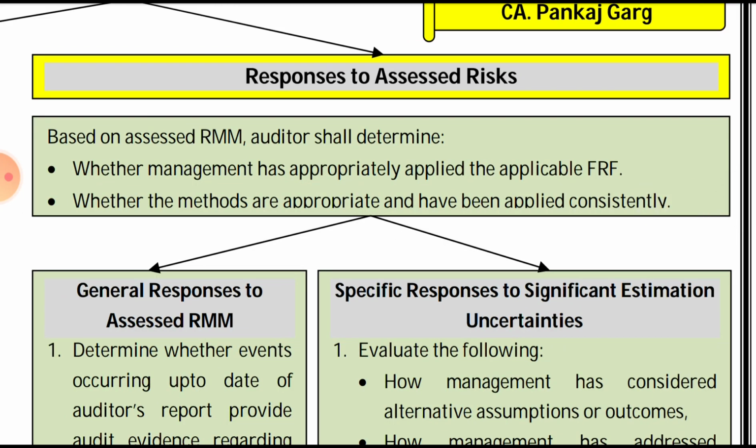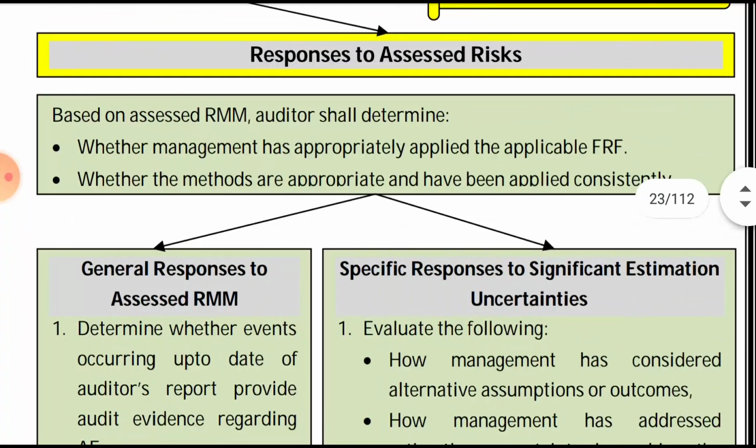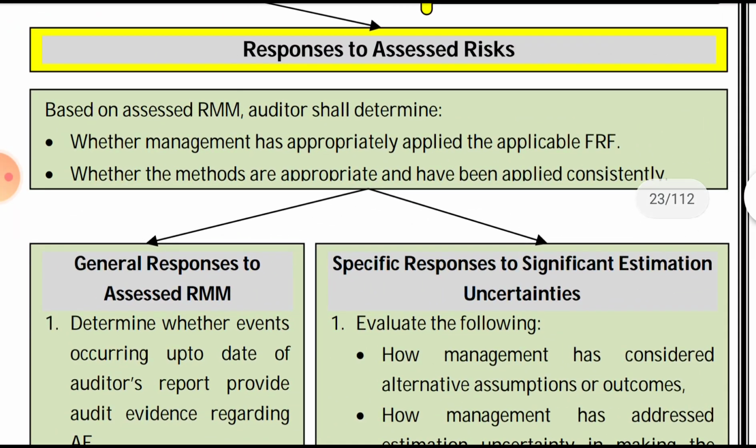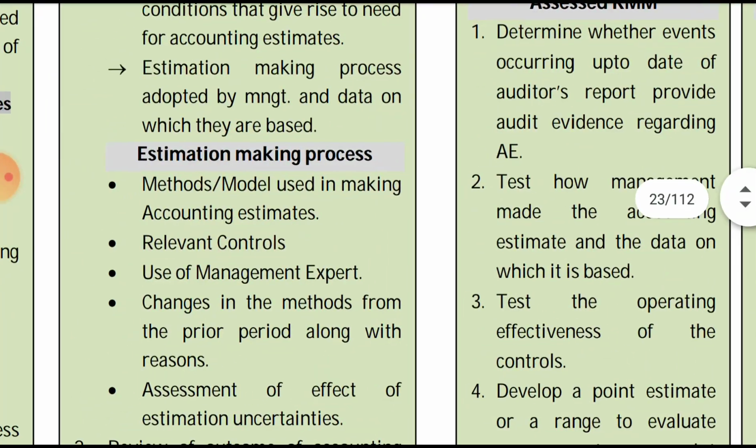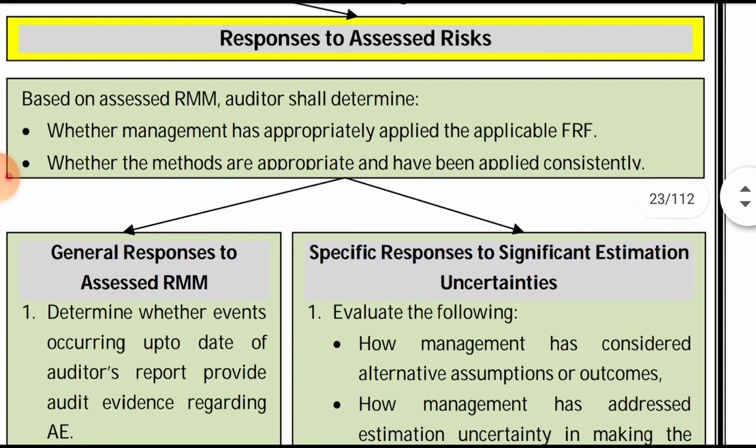Based on the assessed risk of material misstatement, the auditor shall determine first whether the management has appropriately applied the applicable financial reporting framework, as I discussed. See, over here it was "obtain an understanding of", and now whether the management has appropriately applied the applicable financial reporting framework. And second, whether the methods are appropriate. In the first point we have seen whether the methods are appropriate. So the auditor will determine whether the methods are appropriate and have been consistently applied.